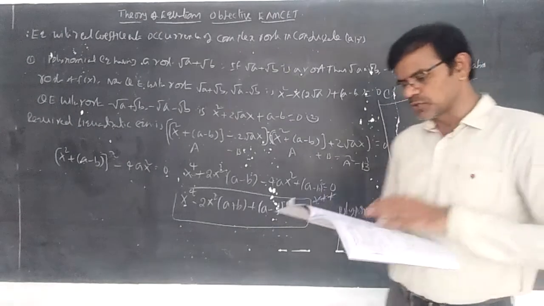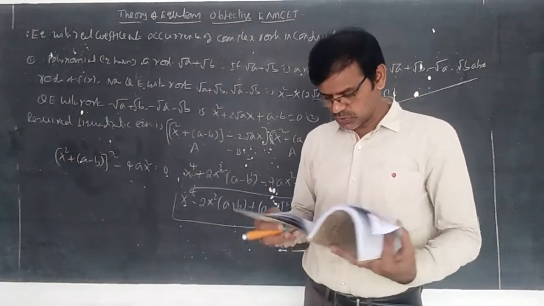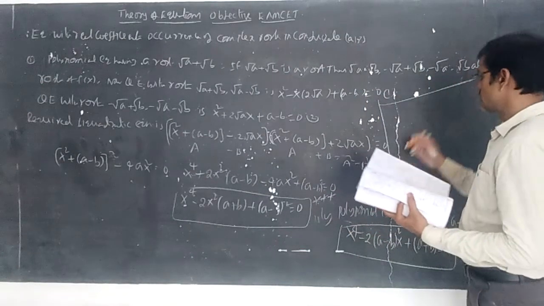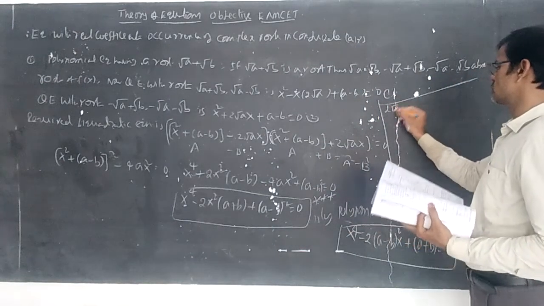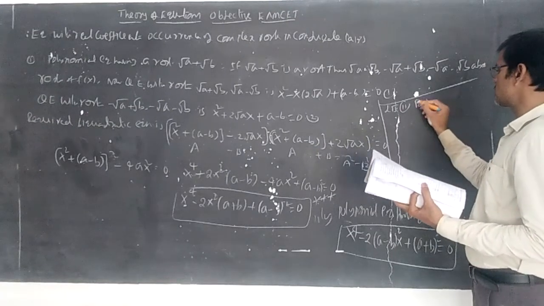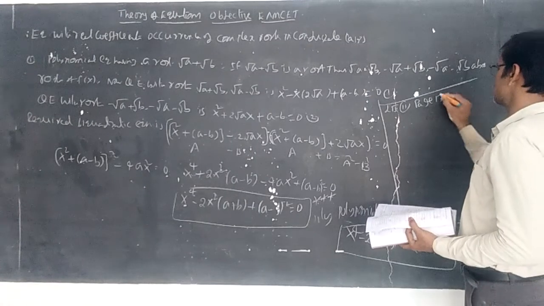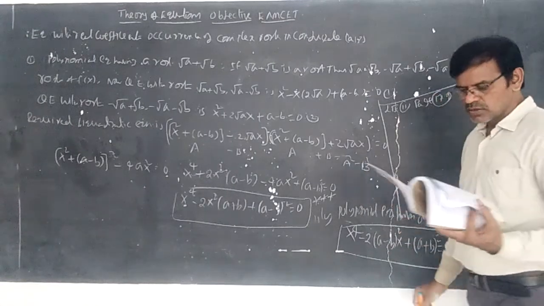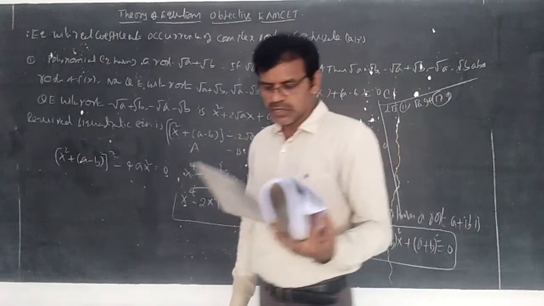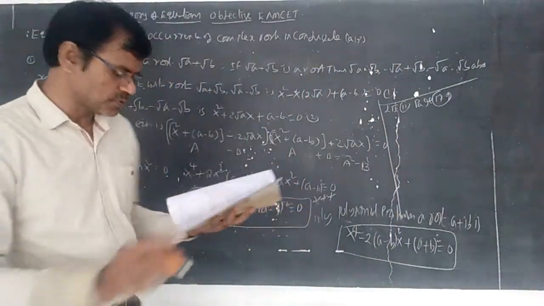I think Level 2, 11th question is there. Level 2, 11th question, page number 179. You see the question. Statement 1: the equation of lowest degree with rational coefficients, one of whose roots is root 7 plus root 3.